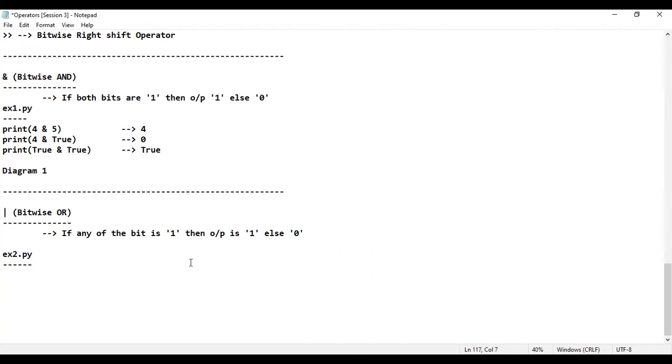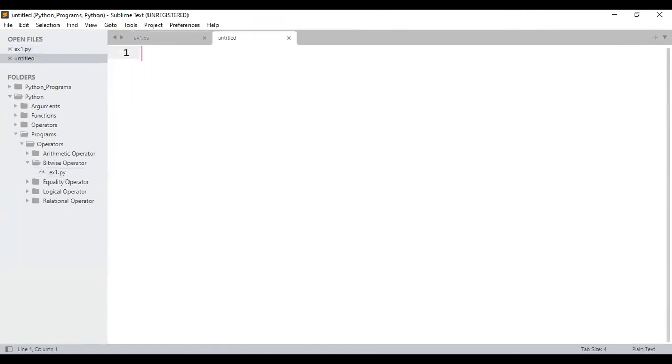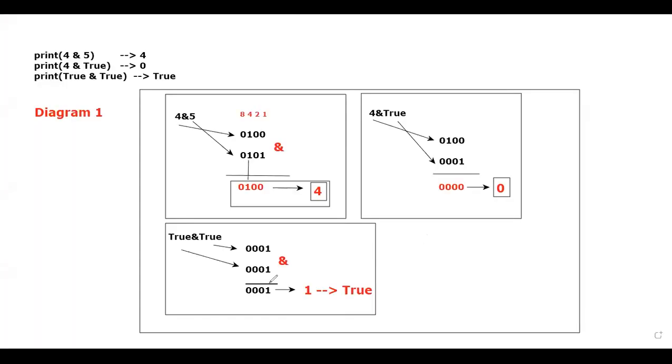I'll go back to the Sublime text. In this Sublime text, let me consider the bitwise operator, example number 2.py. Please do observe properly. I'll take 4 OR 5. That is the OR gate. Now tell me what will be the output. I'll go back to the whiteboard. In this whiteboard, I want you to observe. I have taken 4 OR 5, that is the bitwise OR gate.